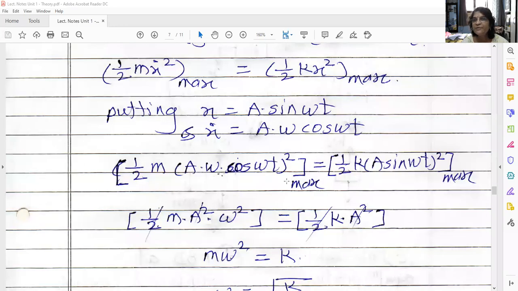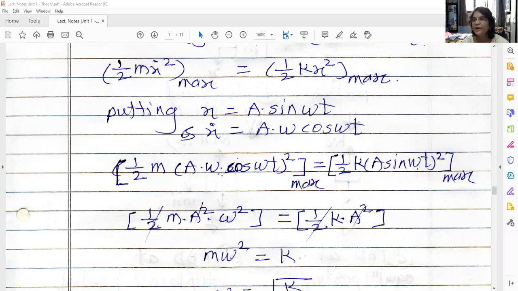Now maximum means what? The maximum value of the kinetic energy happens when cos omega t is equal to 1. Putting cos omega t equal to 1, we get 1/2 m A square omega square. Here also, the maximum value of the potential energy happens when sin omega t is equal to 1.